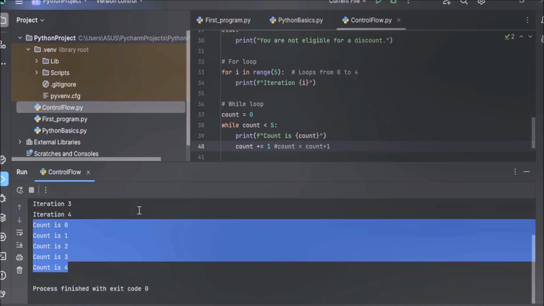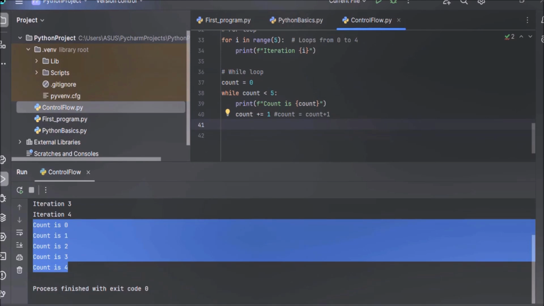Now when to use while loop and when to use for loop. Use while loop when the number of iterations is not fixed and depends on a condition. And use for loop when you know the number of iterations in advance, like iterating over a range or a list. And in case iterations are not fixed and depend on a condition, you should use while loop.